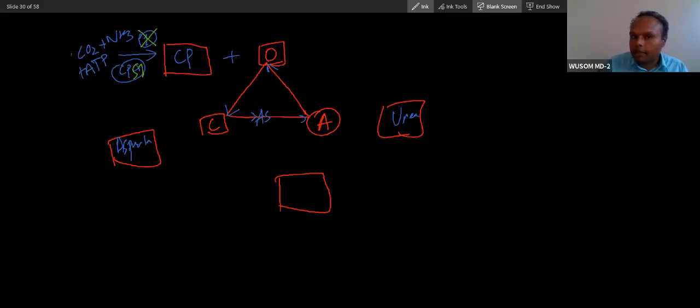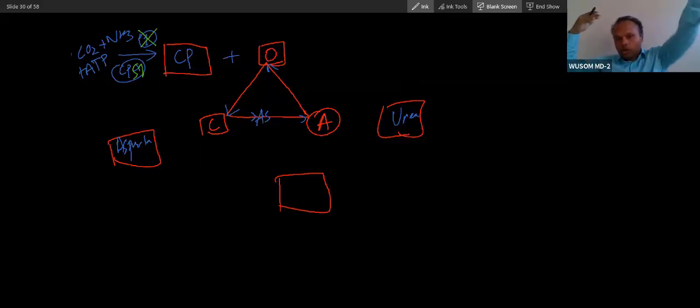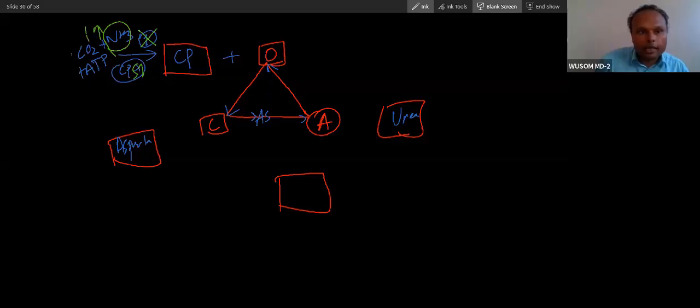If the defect happens here, keep the whole picture in your brain. Close your eyes, imagine the whole picture, and then, that is the location, and this enzyme is absent. What will happen? So if this enzyme, CPS1, is absent, what will happen? Rise in ammonia. Ammonia will be very high. You will see only a rise in ammonia.